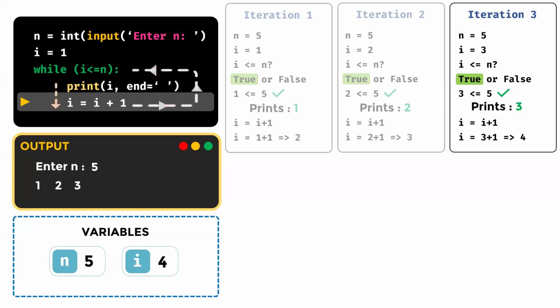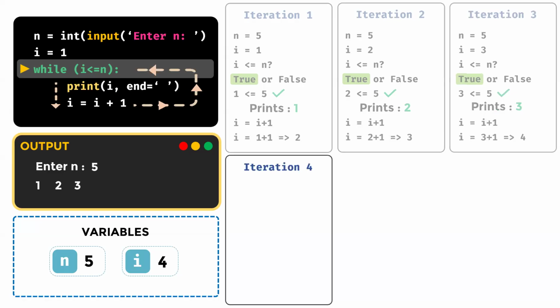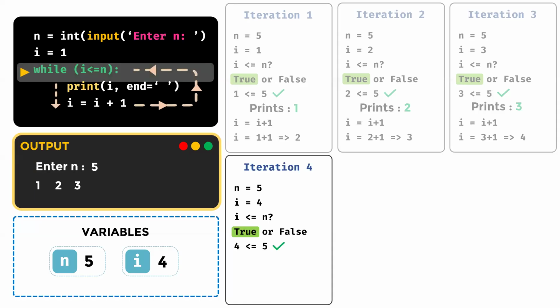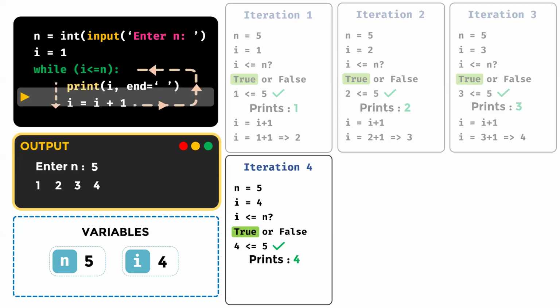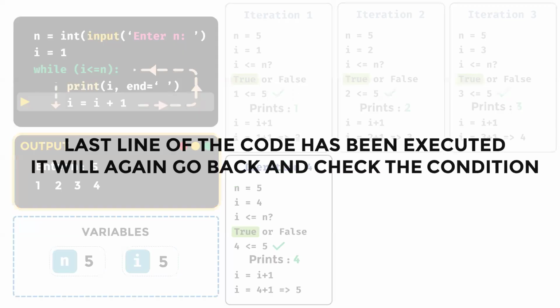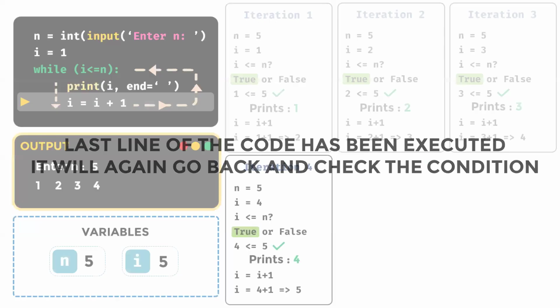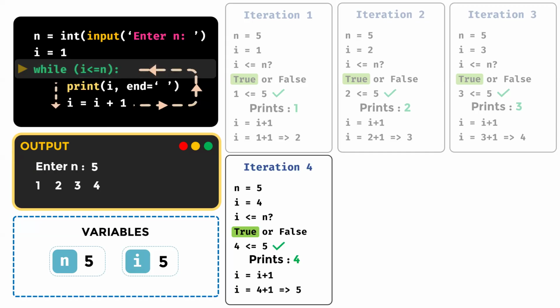Third time we have executed everything, and we are again going back to execute everything a fourth time. Before you start an iteration, have the updated values. N is 5, I is 4, 4 less than or equal to 5. That is true. So we need to execute the statements. We are printing 4 and we are updating I value to 5. I equal to I plus 1. I value was 4, so it is going to be updated to 5. Have all the updated values. Last line has been executed. Again, go back and check the condition. So iteration 4 is completed.